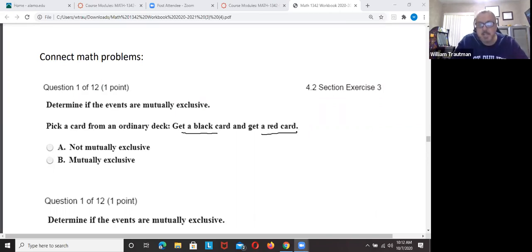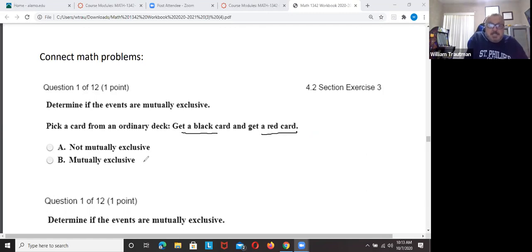Type it into the chat box. I want to see how many people are actually here. 1, 2, 3, 4, 5, 6, 7. Everybody say, what should I type in? Well, everybody else is typing in B, so I should type in B also. 1, 2. Oh, there you go, Jack. You picked up on that. Oh, Tanya, why'd you pick A?